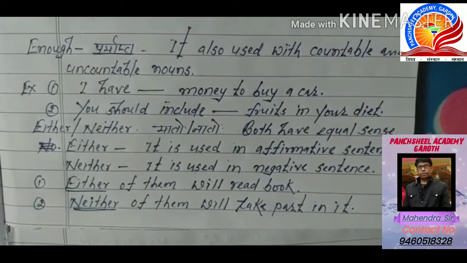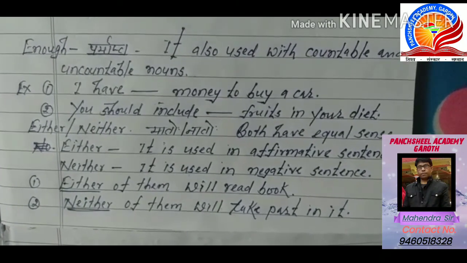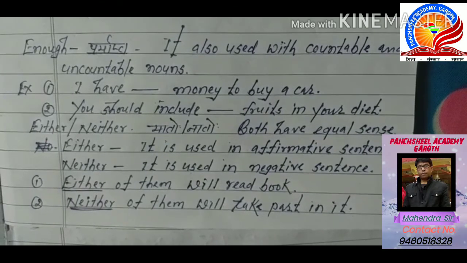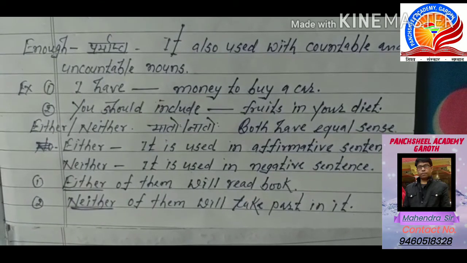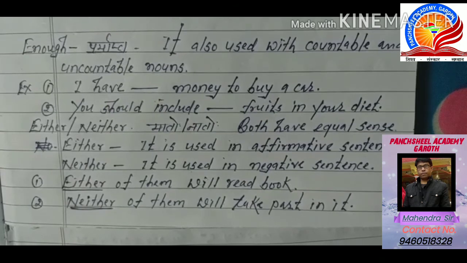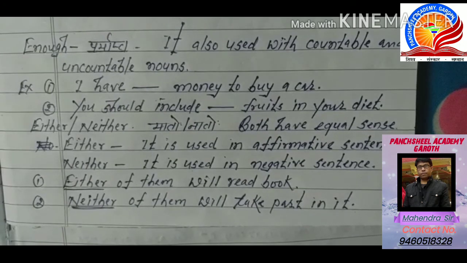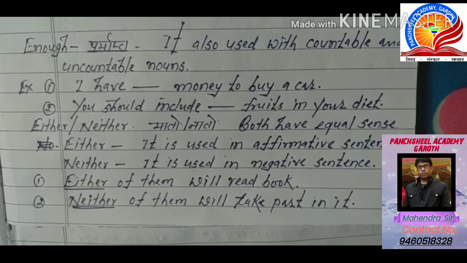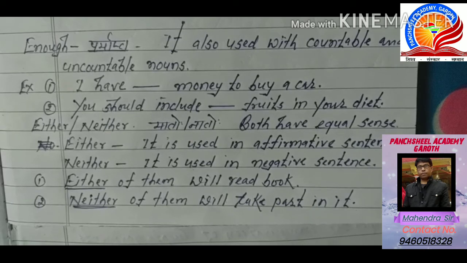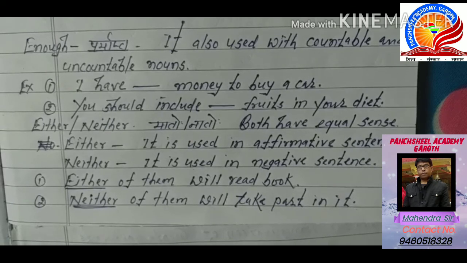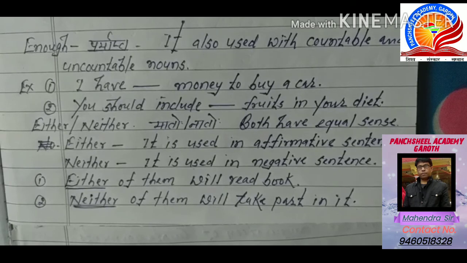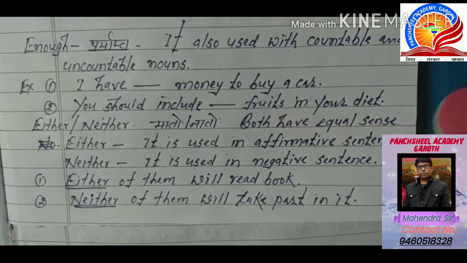Now see the next determiner. Enough. Enough means पर्याप्त. It is also used with countable and uncountable nouns. For example, I have blank money to buy a car. And the second example, you should include blank fruits in your diet. So in both the examples, the first one is uncountable and the second one is countable.